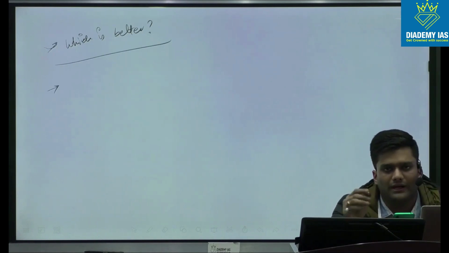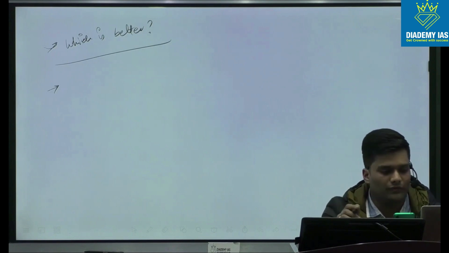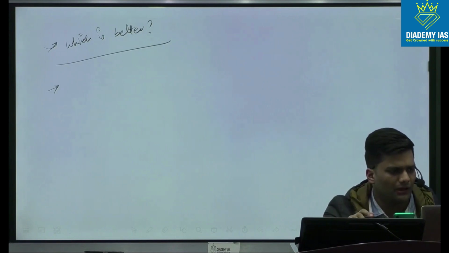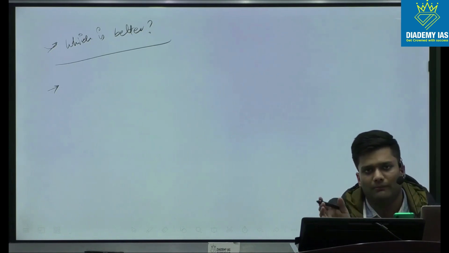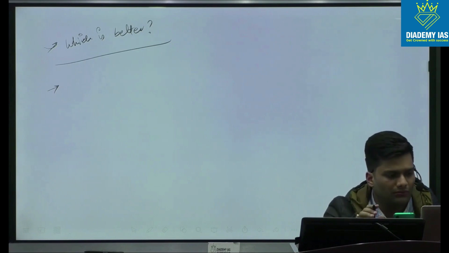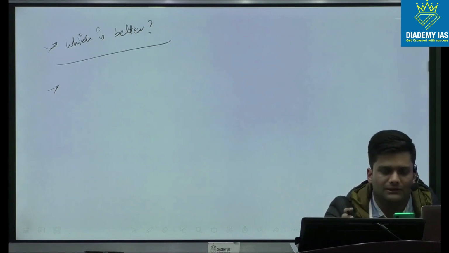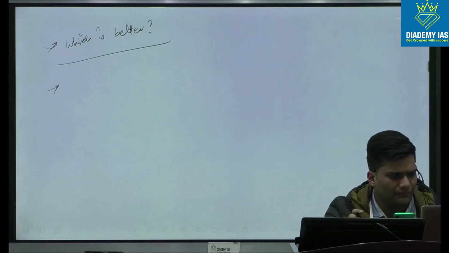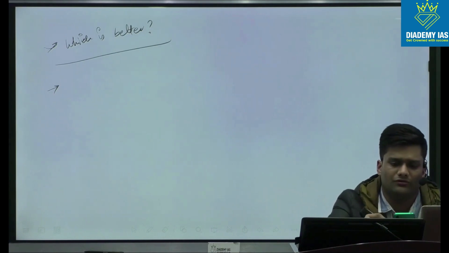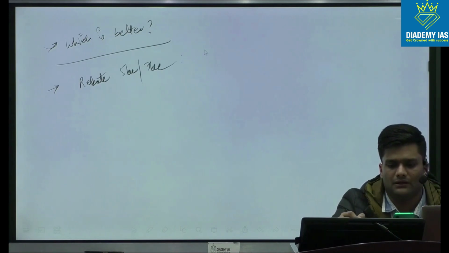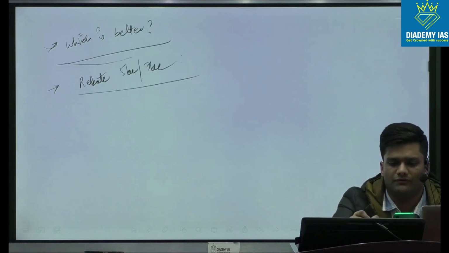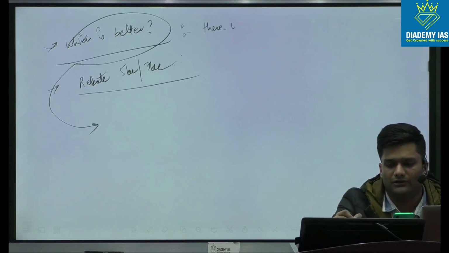So we know there are different slab rates and taxations for old versus new. And there is a proper image that you can get with respect to comparison, where what we should do. So I basically analyzed this aspect. And what you'll notice is because of the rebate that you get up to 5 lakhs or 7 lakhs, you can form 4 categories for this. So there could be no straightforward answer for this.